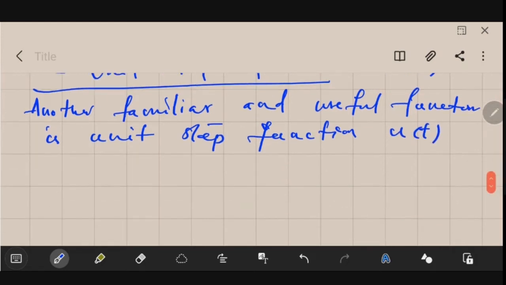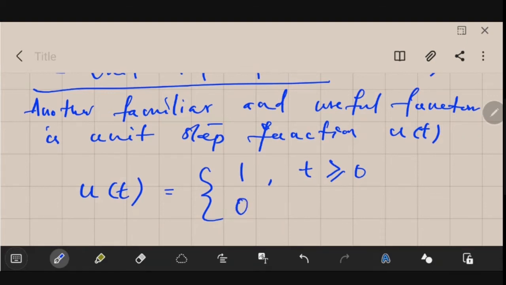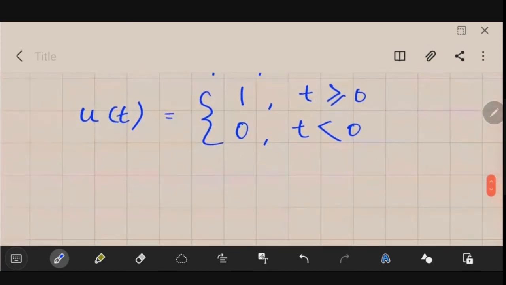Let me just show you. So u of t is equal to 1 for t greater than or equal to 0. Try to understand this. The value of u of t is equal to 1 for t greater than or equal to 0, and it is equal to 0 for t less than 0. So can you tell me how this signal will look like looking at this equation? So let me show you.